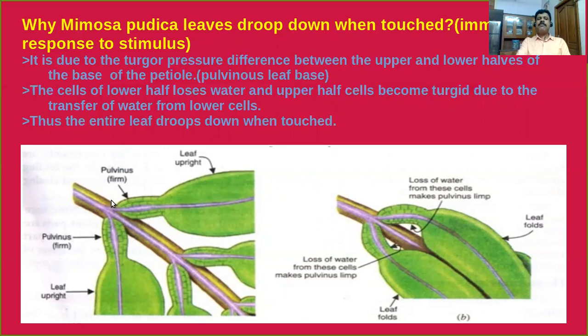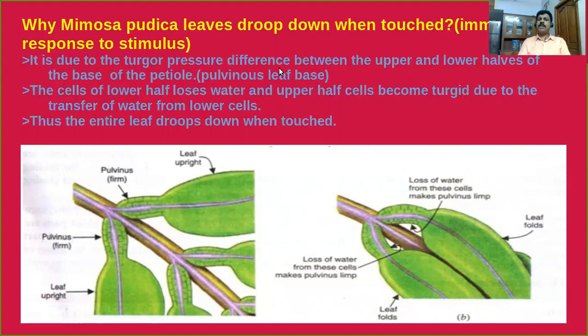This swollen leaf base we can call the pulvinous leaf base. The Mimosa pudica leaves droop down when touched because of the turgor pressure difference.